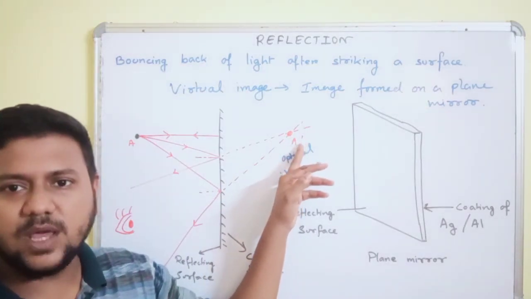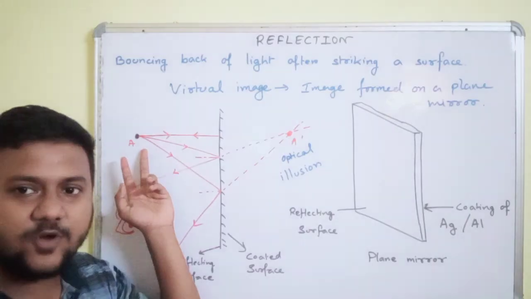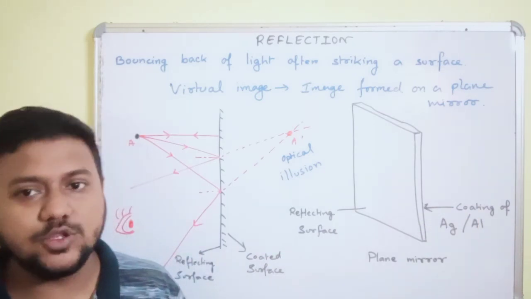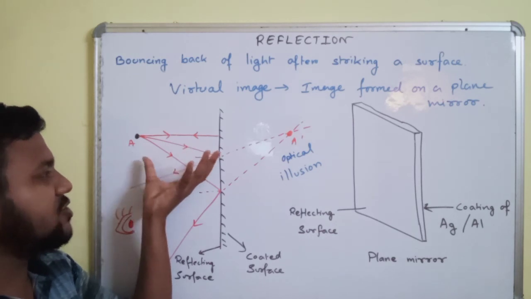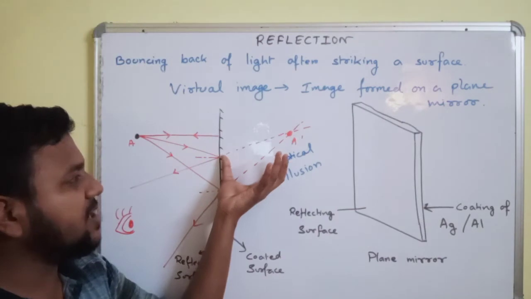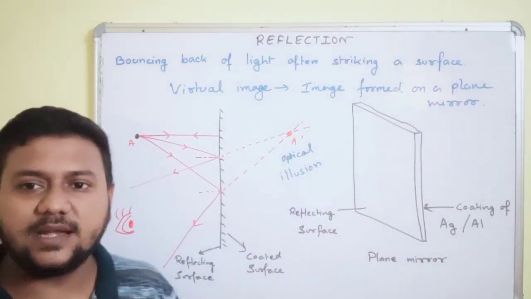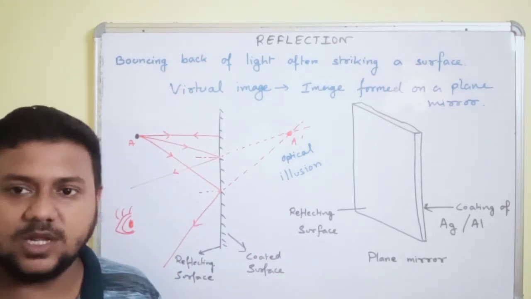Okay, no requirement of a screen. We observe a particular image of an object placed in front of a plane mirror somewhere inside the mirror. Moreover, we also know that the distance from the object to the plane mirror will be equal to the distance from the plane mirror to the image. Okay, so the image that does not require any kind of screen is called a virtual image.